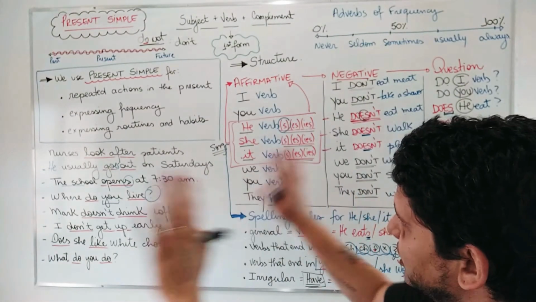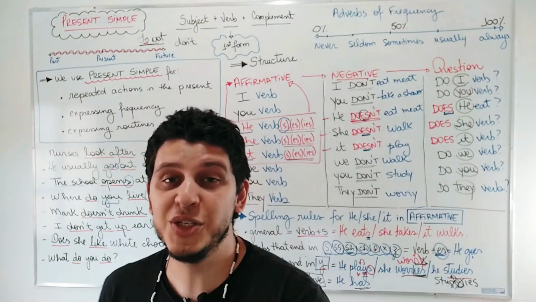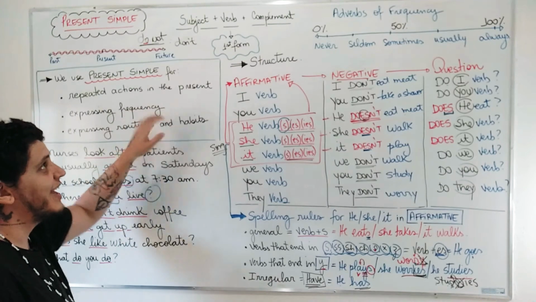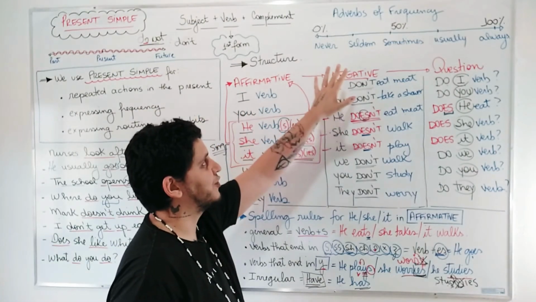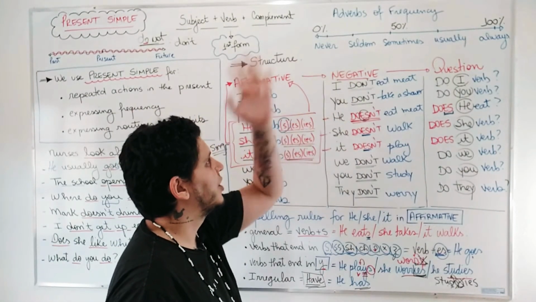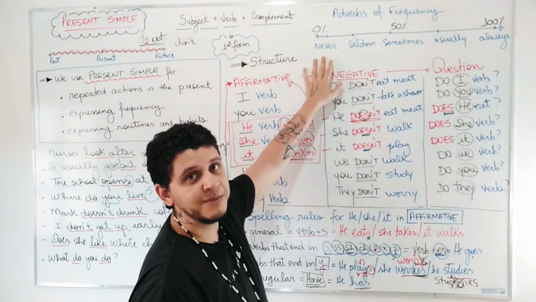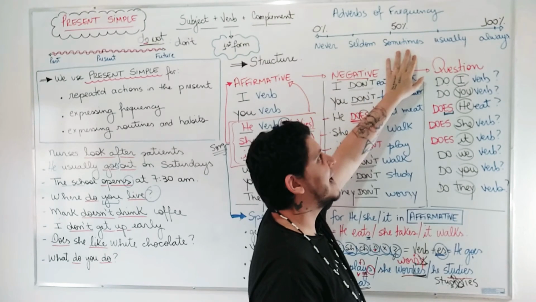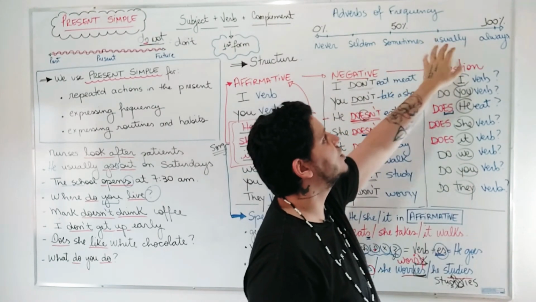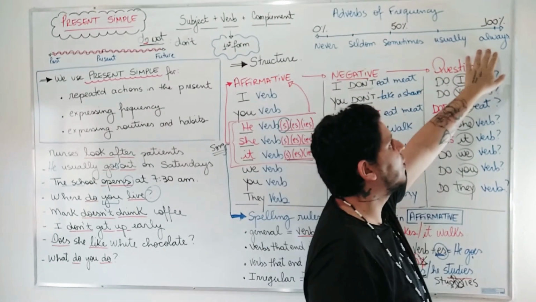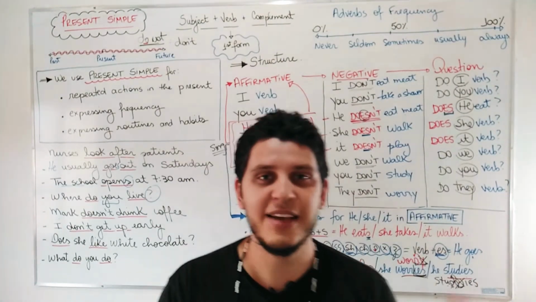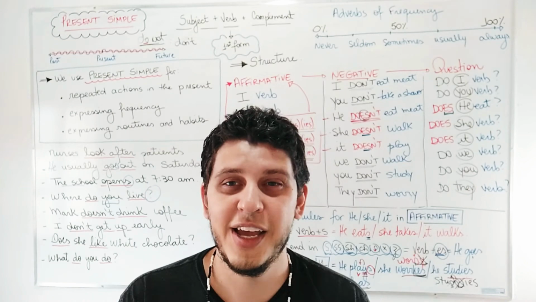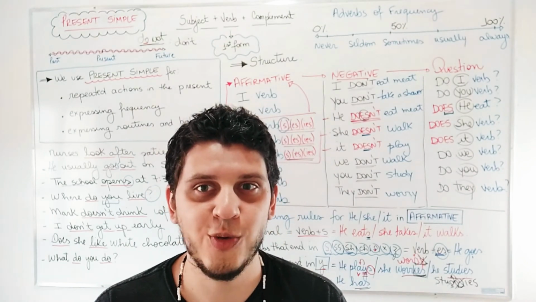So, guys, this is all about present simple. And so we can finish the class. As we were talking about frequency, there are some adverbs of frequency here for you to know. Repeat them after me. Never, seldom, sometimes, usually, always. These adverbs, they show us how often something happens. Com que frequência alguma coisa acontece.